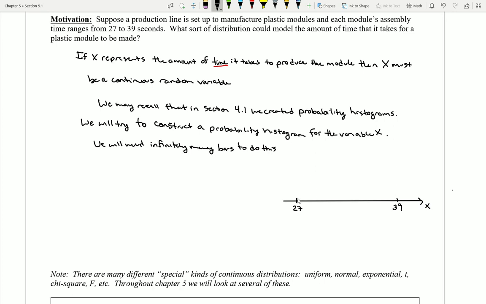Now, if I imagine what my different bars might look like, I might have a bar right here at 27, and that might go up to a particular height. And then I might have another bar at another time that goes up to a different height, and another bar that goes up to some other height, and I'm going to have tons of bars. There's no way I could actually plot out all of these, but I could imagine that if I trace all the way up to some of these different points, I land at a spot on the graph once I get up there. So these little dash portions are just saying how high I have to go before I hit my point.